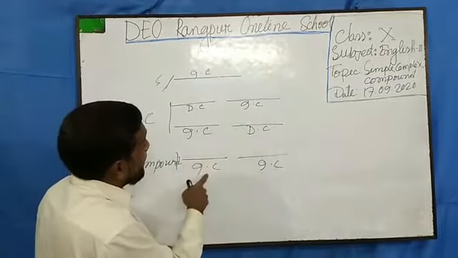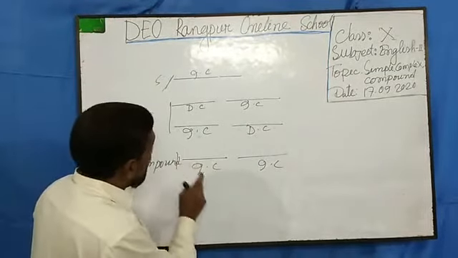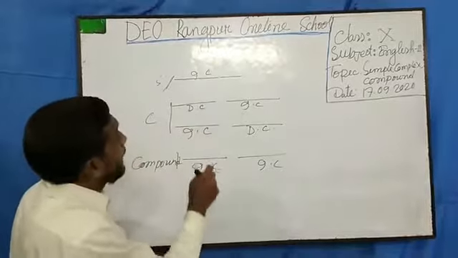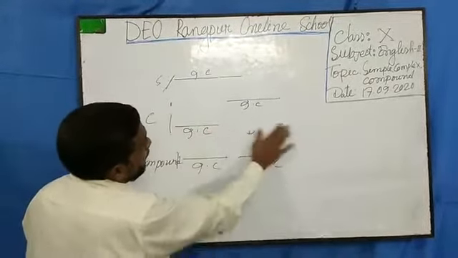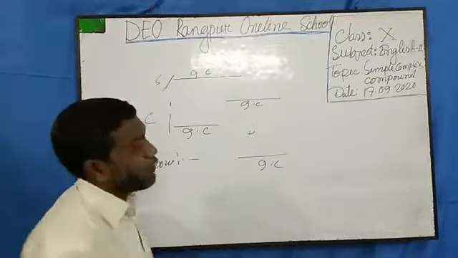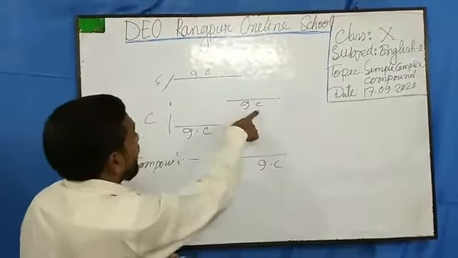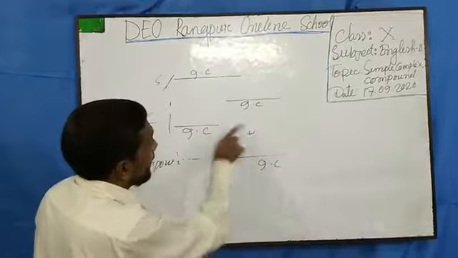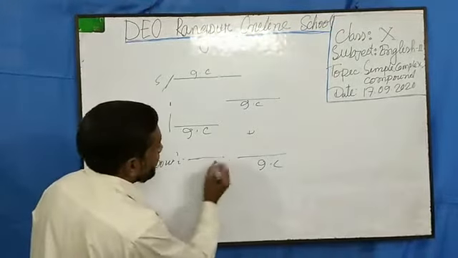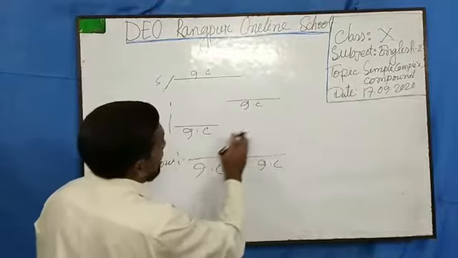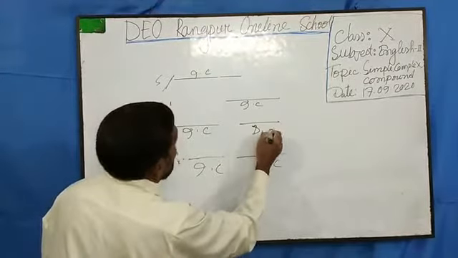From this, if I want to change compound or complex into simple, we must minimize a clause. We have to minimize a clause from here. Then there will be one clause, and this sentence will be a simple one. So this is technique number one. Students, please try to follow me.